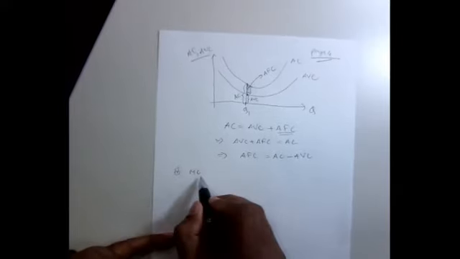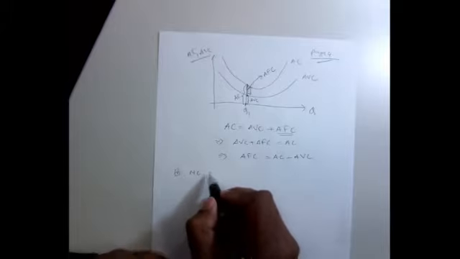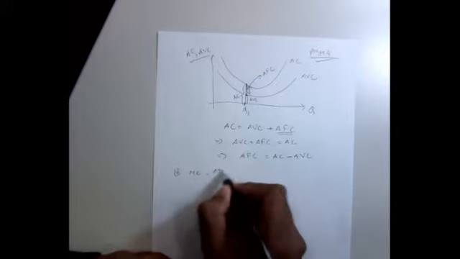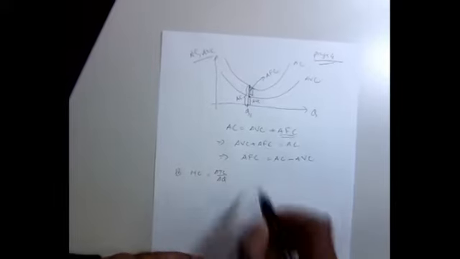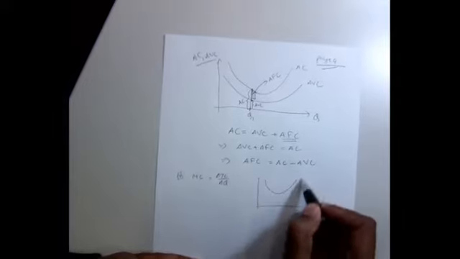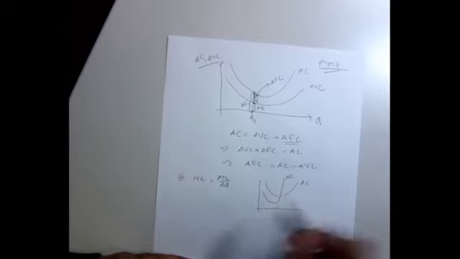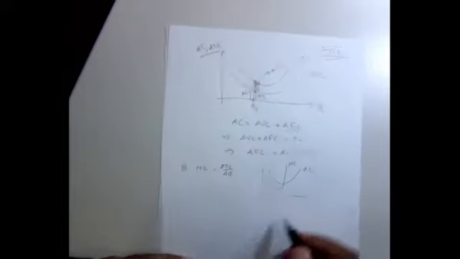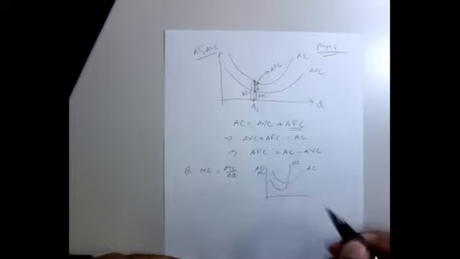Remember, it is the slope of the total cost curve. We also learned that in week 1. So change in total cost over change in Q is the marginal cost by definition. If you plot it, this will be your average cost, and your marginal cost looks like this. So both are U-shaped, right?